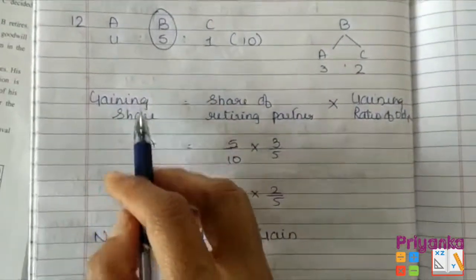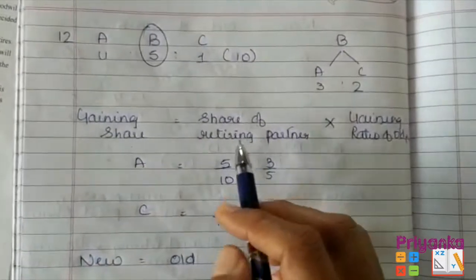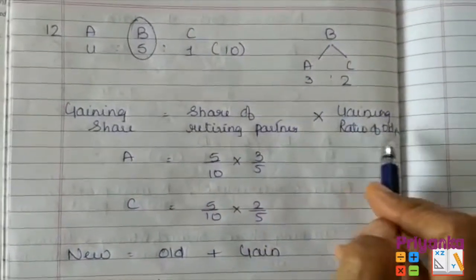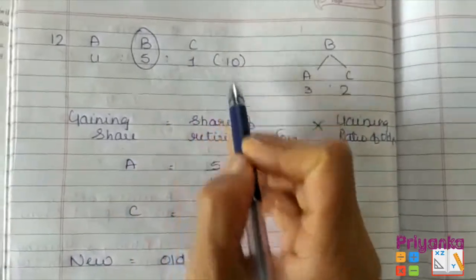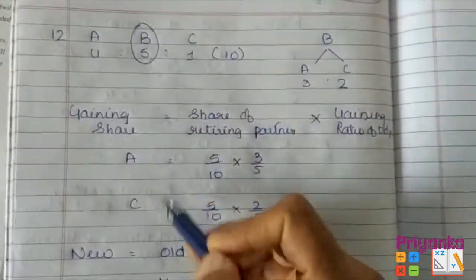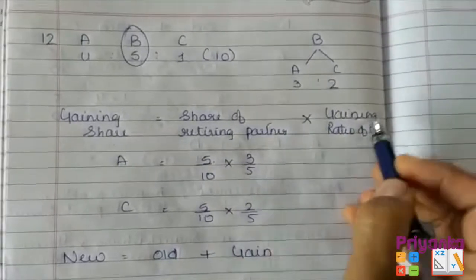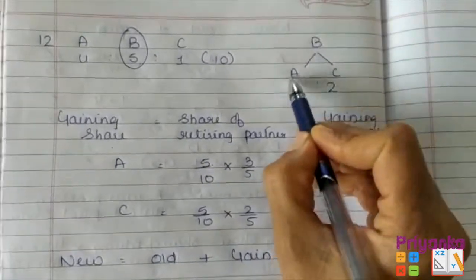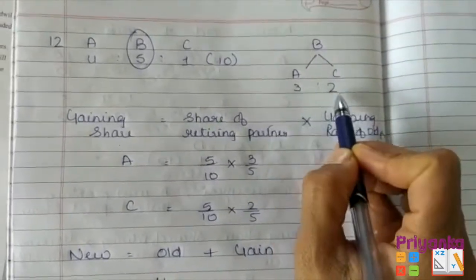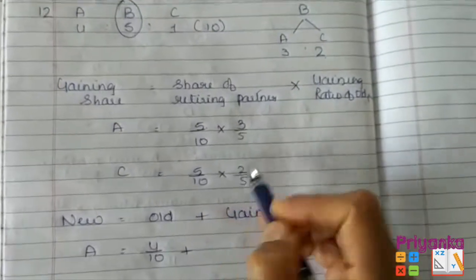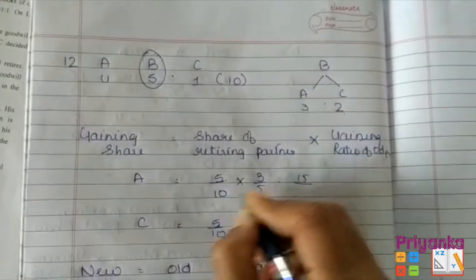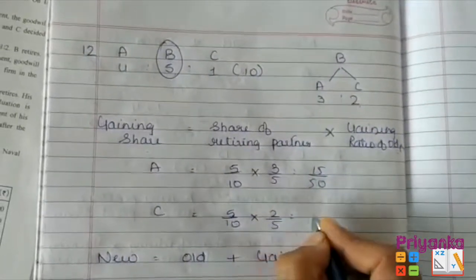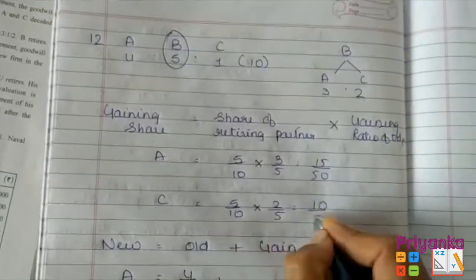Here I put the formula where we have to find out gaining share: share of retiring partner into the gaining ratio of old partner. Share of retiring partner is 5 upon 10, that I put for both the partner A and C. Then the multiplication sign, the gaining ratio of old partner, here A and C is gaining 3 upon 5 and 2 upon 5. So here I put the information, get them multiply, 5 3s are 15, 10 5s are 50, 5 2s are 10 and 10 5s are 50.